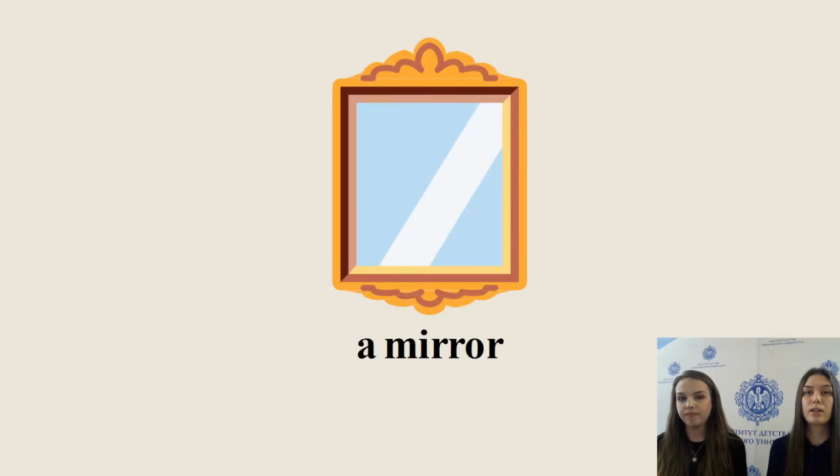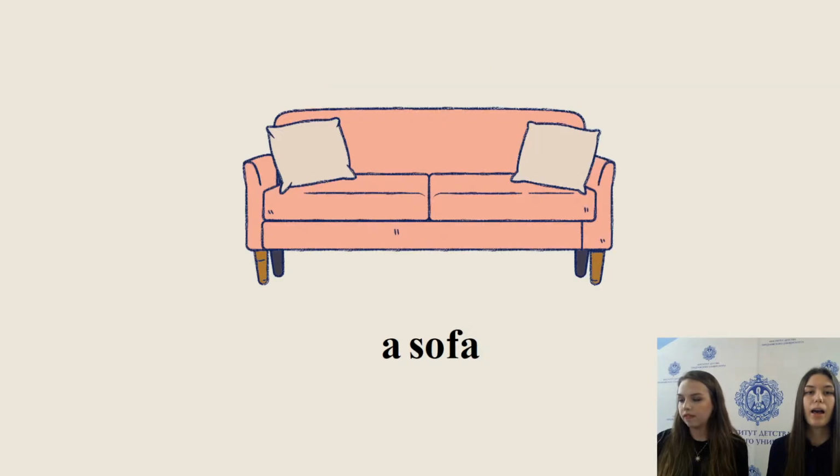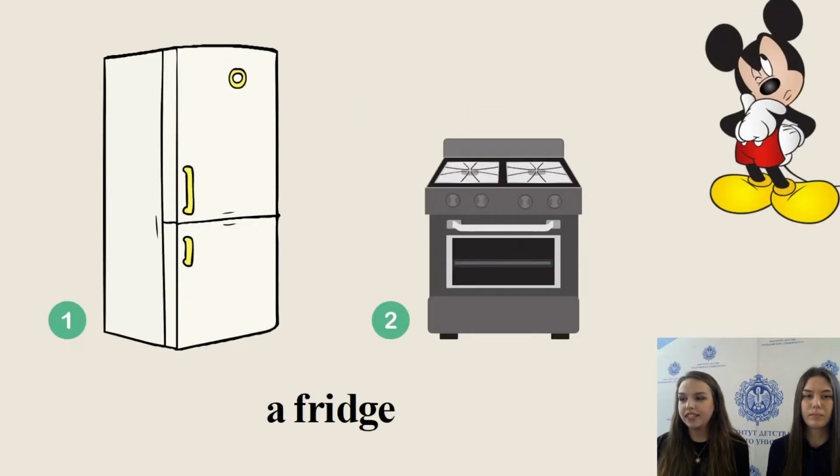Next, this is a mirror. Let's repeat together. A mirror. Oh, and this is a sofa. Let's repeat together. A sofa. Now, children, let's help Mickey.